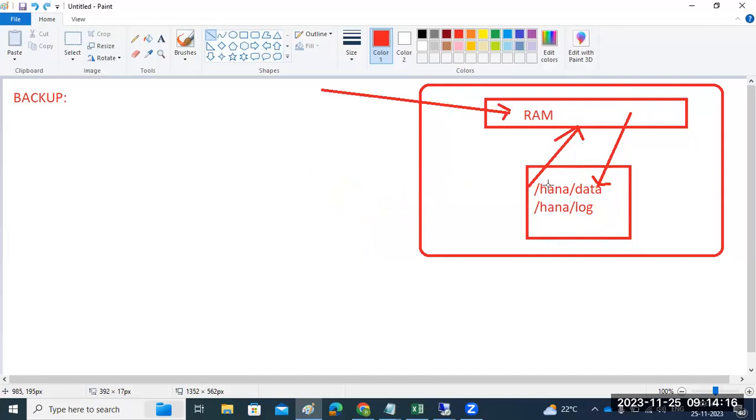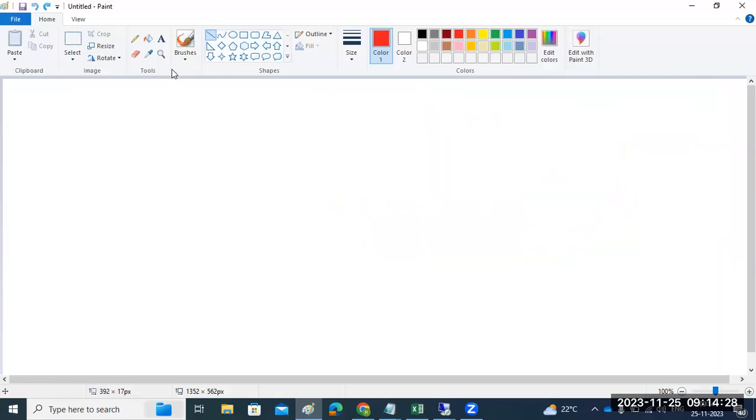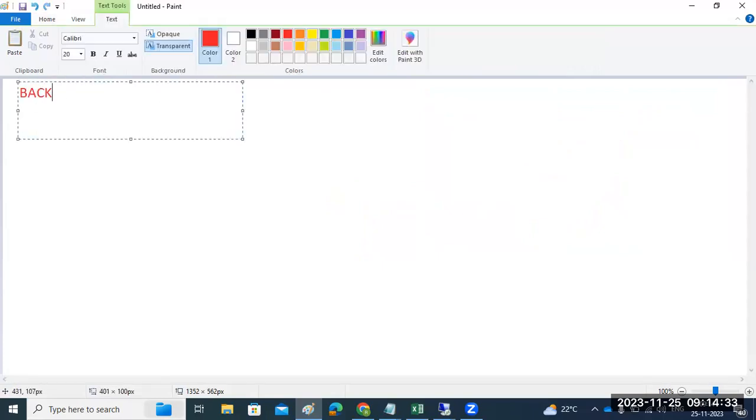So if the RAM has crashed, then we have the data here and we can recover it. Even if the file system also crashed, how can we bring back the data? In this case, how to take the backup? How many types of backups do we have?